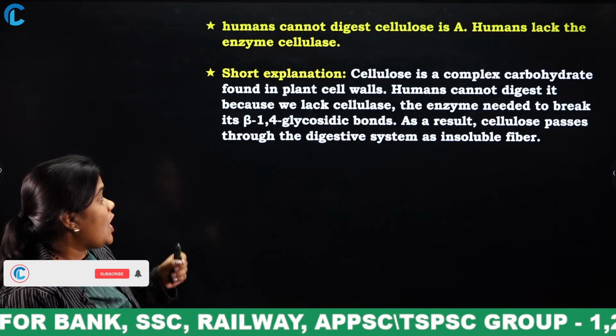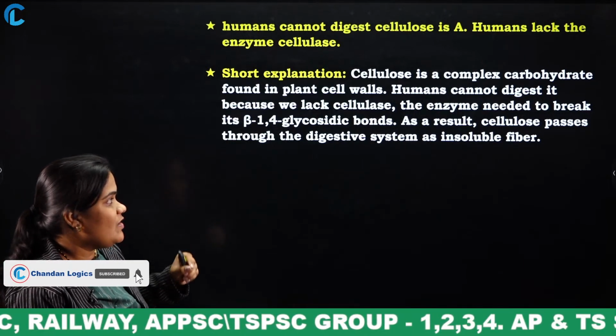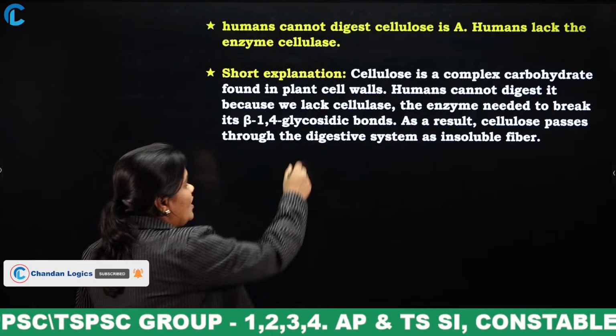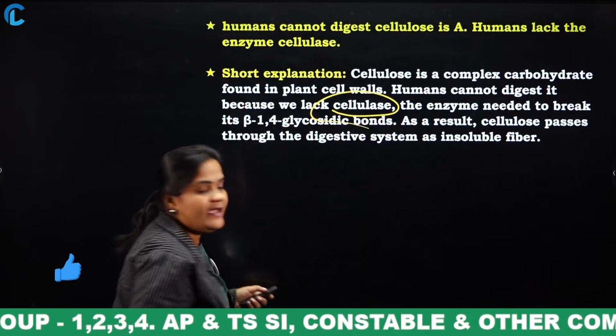Cellulose is a complex carbohydrate found in plant cell walls. Humans cannot digest it because we lack cellulase. Okay? Next.